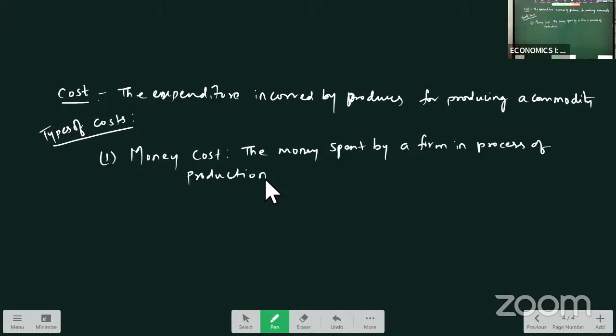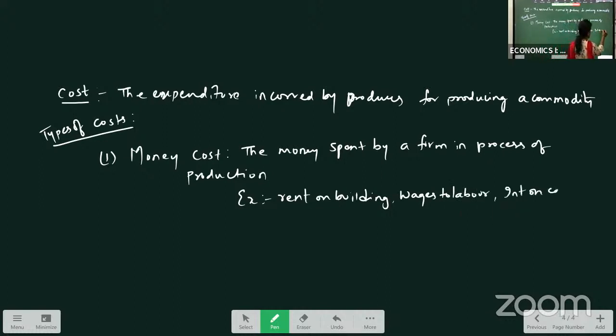These costs will be in the form of, for example, rent on building, wages to labor, interest on capital. These all come under your money cost.